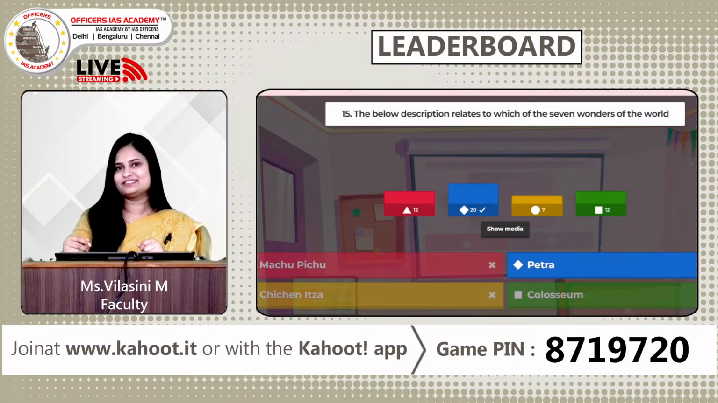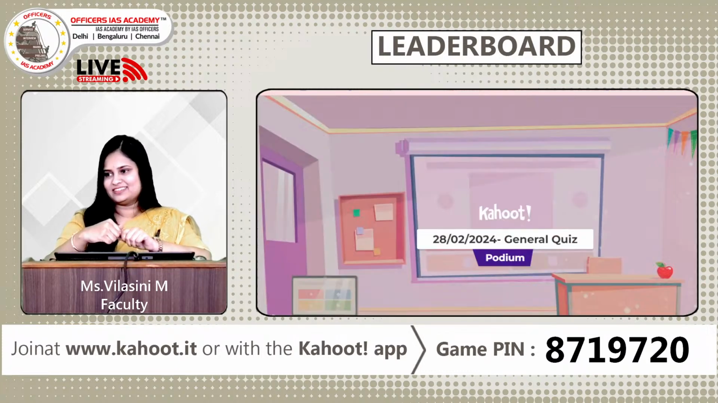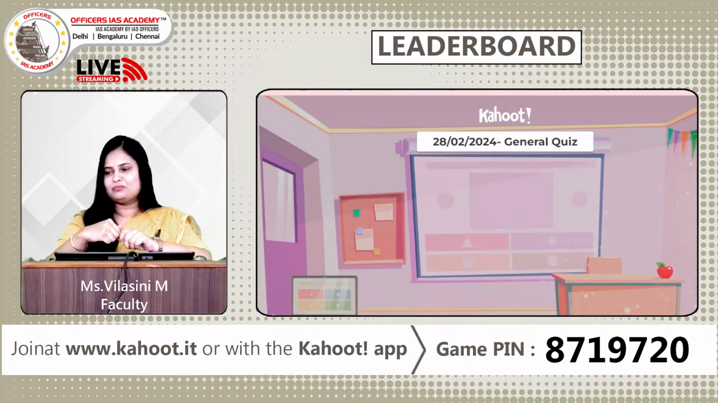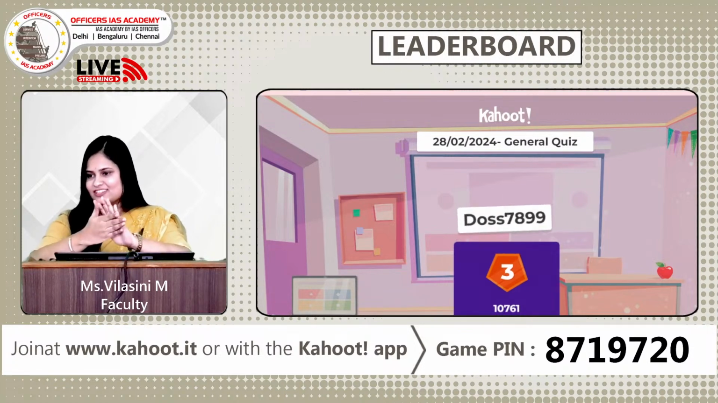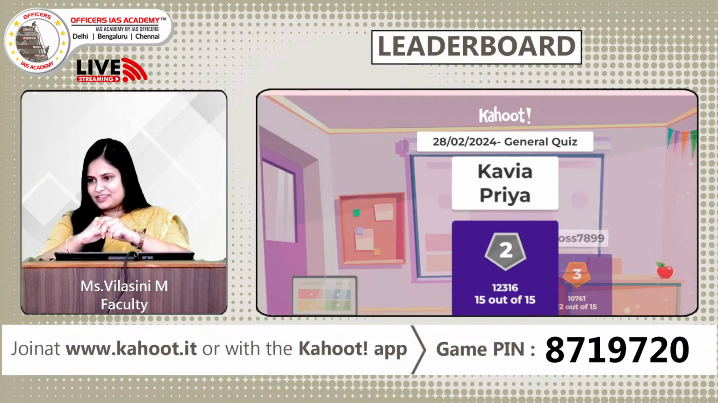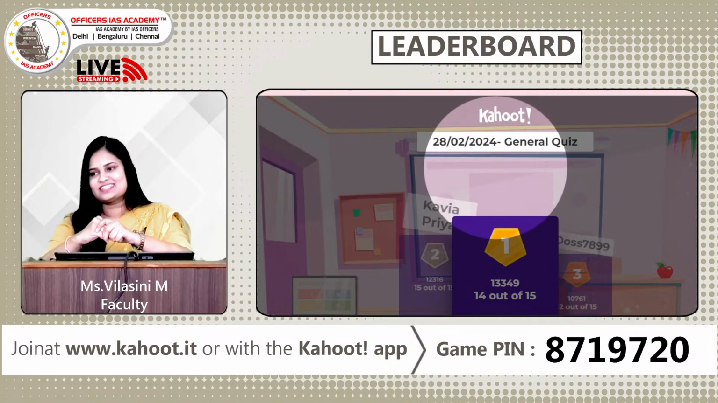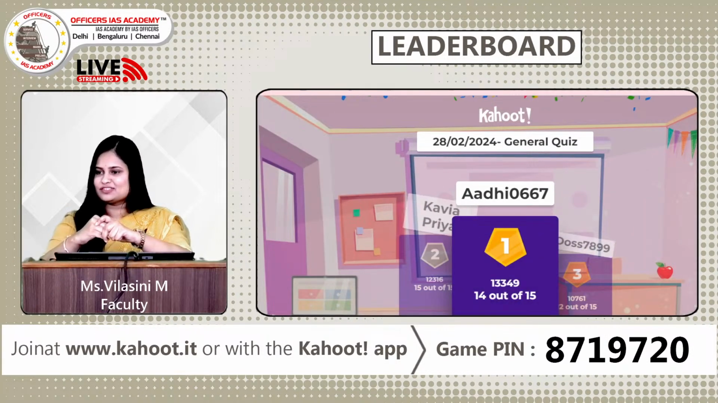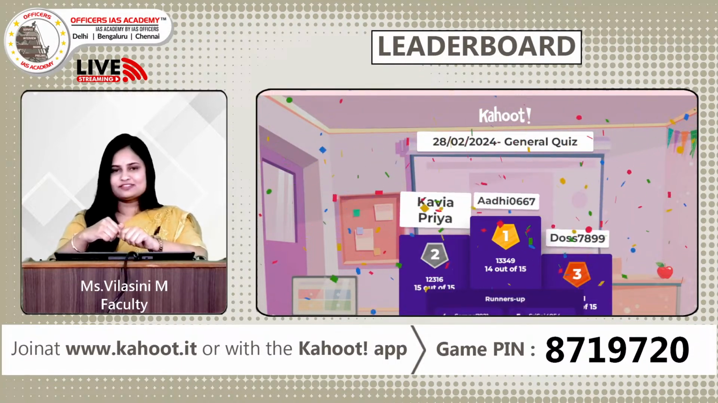So wonderful, guys. So 15 questions for the day are done. Let us take a look at the final scoreboard, the much awaited scoreboard. So here we have the podium coming in. At the 3rd place we have Das. Congratulations, Das. At the 2nd place we have Kavya Priya. Great job, well done. And at the 1st, who is it? I think most of us know. It's definitely Adi. So Adi, wonderful. Hats off to you.